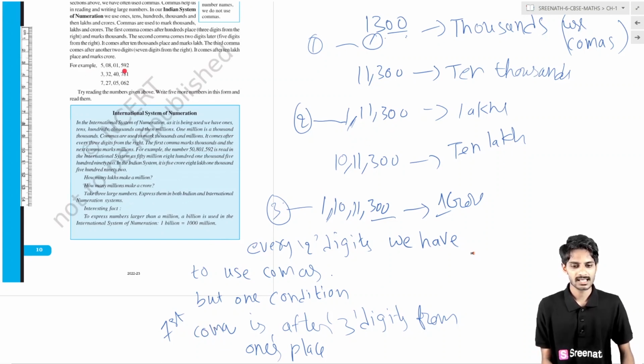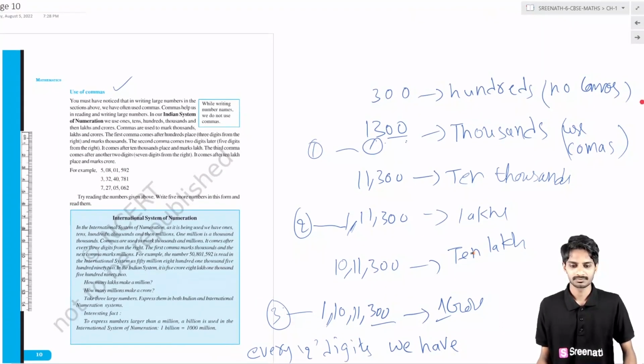Okay, here is the example. After the first 3 digits from the ones place, we put 1 comma. After that, for every 2 places, there is a comma. In this way you can use commas.